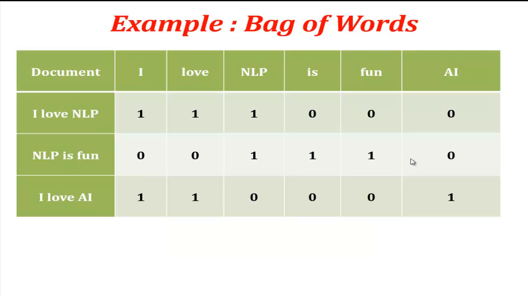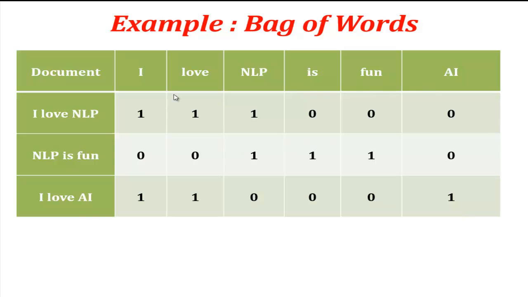Now let's take this particular example. This is our vocabulary that we have created from our corpus. Each row represents a document and each column represents a word from the vocabulary: I, love, NLP, is, fun, AI.